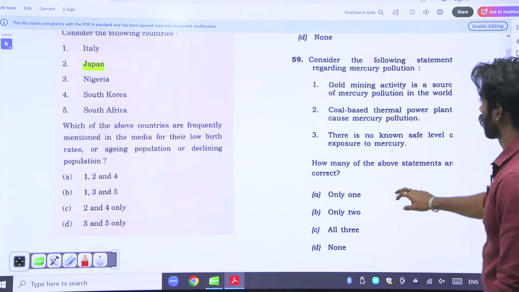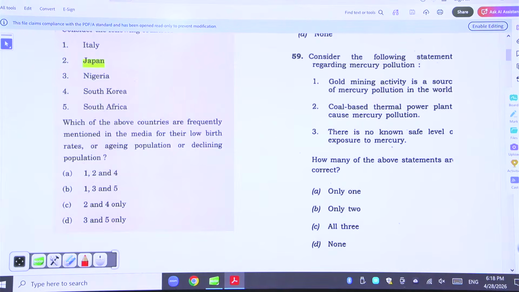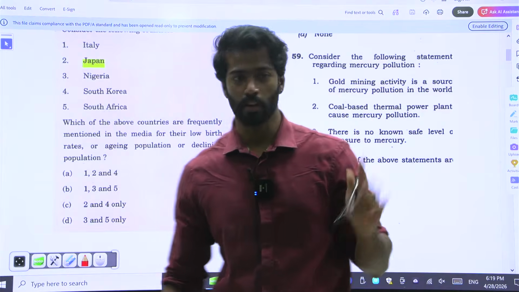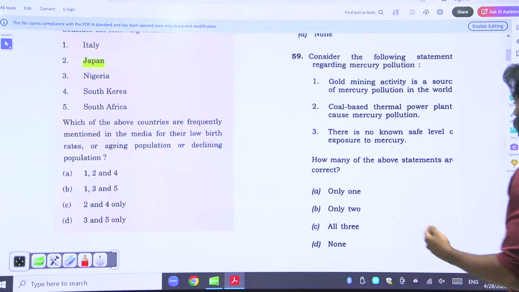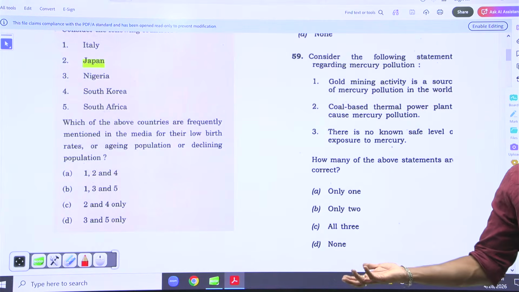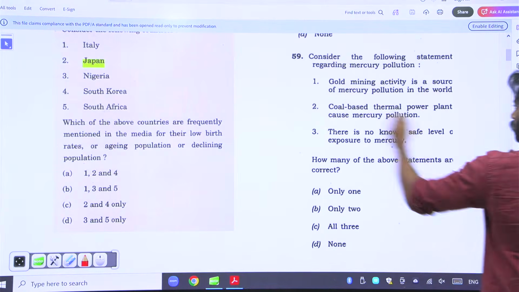Next, consider the following statements regarding mercury pollution. Gold mining activity is a source of mercury pollution in the world. Is a source. It's a very vague statement. Whenever the statement is very vague, the statement is right. Okay. Coal-based thermal power plants cause mercury pollution. Common sense. Yeah. Obviously, coal-based power plants put out mercury. One is right, two is right.